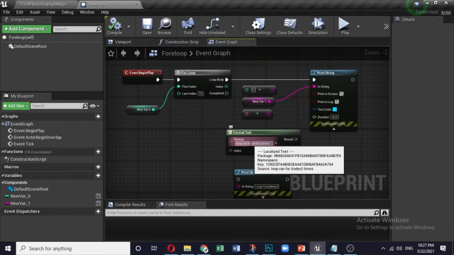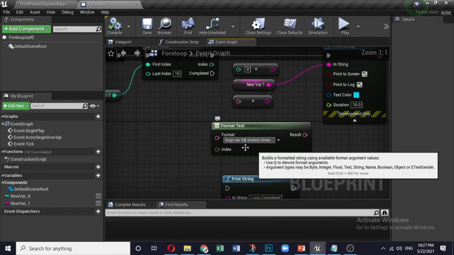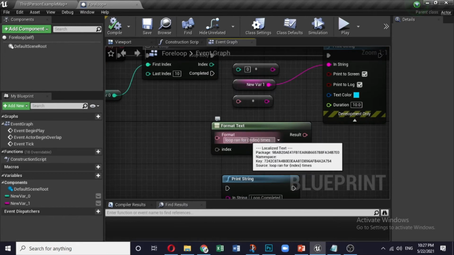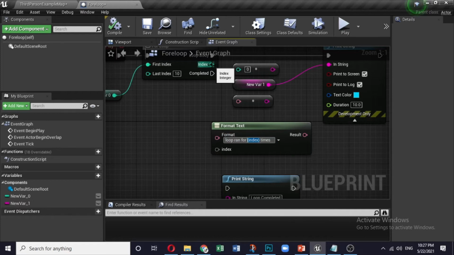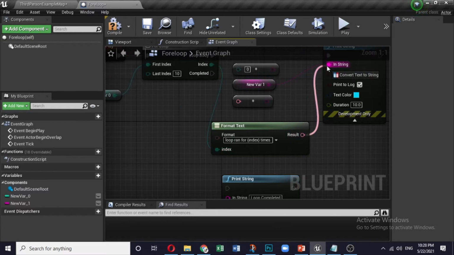Now in the format text, I have written loop ran for index times. Now what is this? Here this index number is basically this number. So you connect this index number over here and you connect this to the print screen.